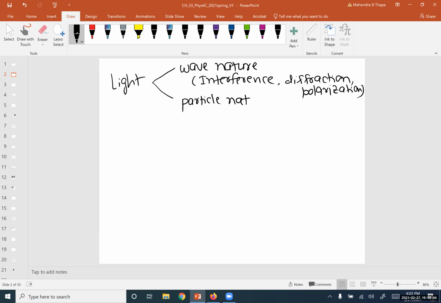Here we assume that light is a stream of particles, or photons, and this is supported by the photoelectric effect. So based on that, we can say that light, or an electromagnetic wave, has a dual nature.